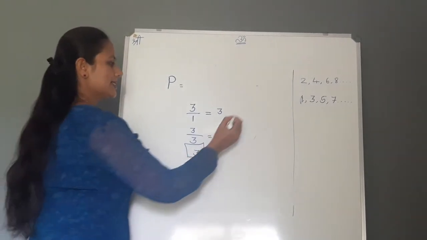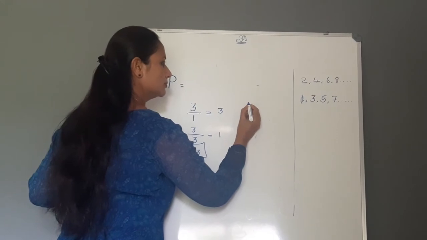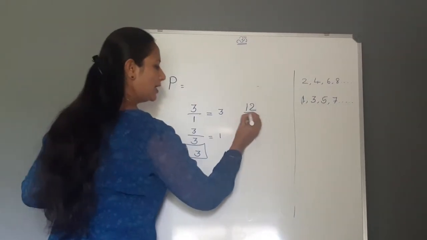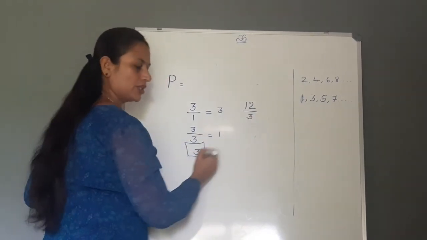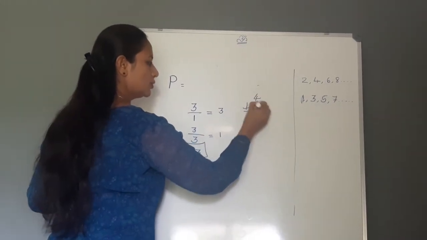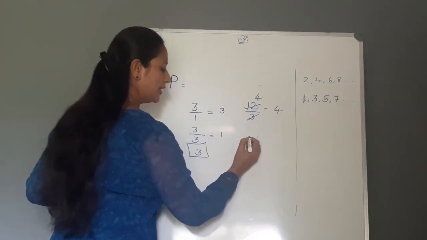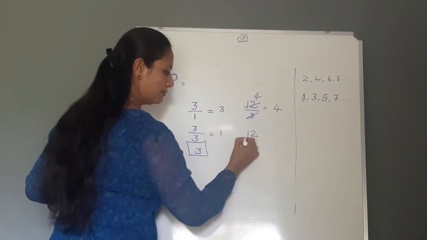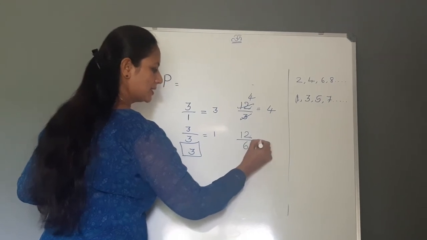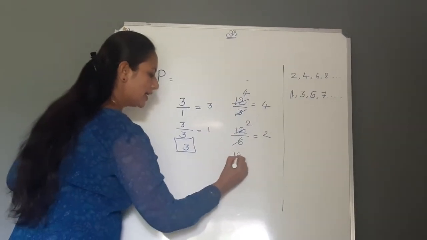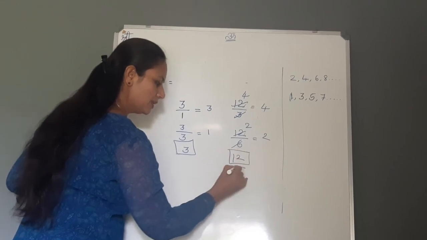We'll take another example, 12. 12 I have to divide, I can divide it with 3. 3 ones are 3, 4s are 12, completely divisible, isn't it? Now, if I take 12, the same number, and divide it by 6, 6 ones are 6, 6 twos are 12. So, will you take 12 as a prime number?